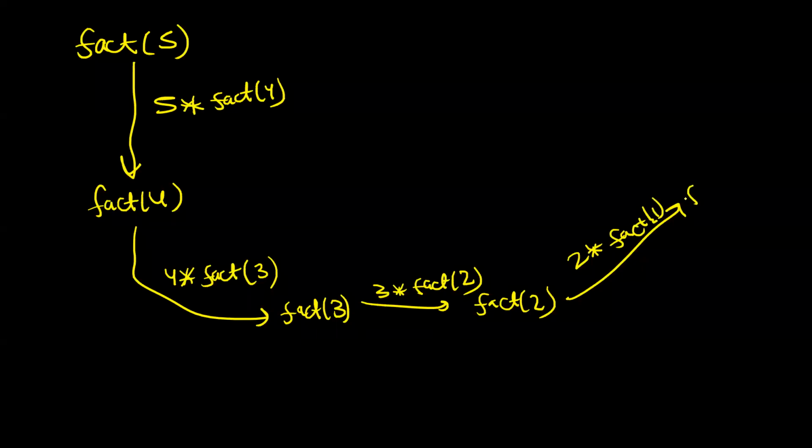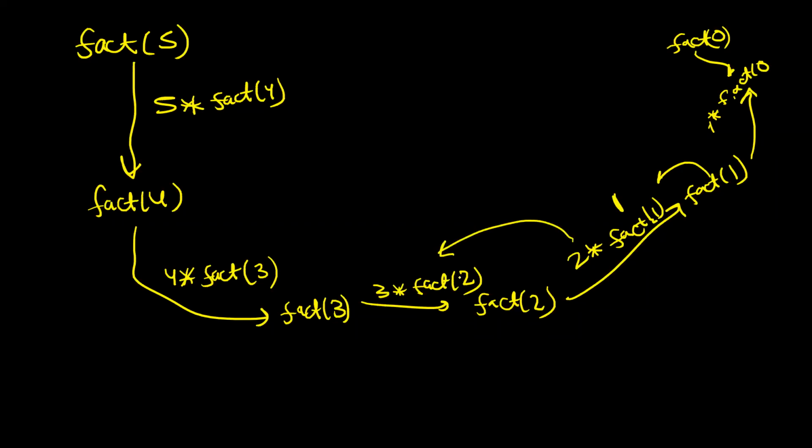Okay. So fact of 1 starts running. Fact of 1 says the answer is 1 into fact of 0. Now fact of 0 starts running. This will return the answer as 1. Okay. So 1 into 1 is 1. So fact of 1 returns 1. 2 into 1 is 2. So fact of 2 returns 2.